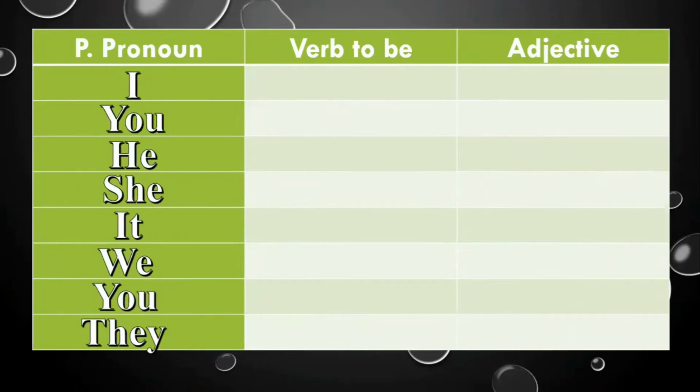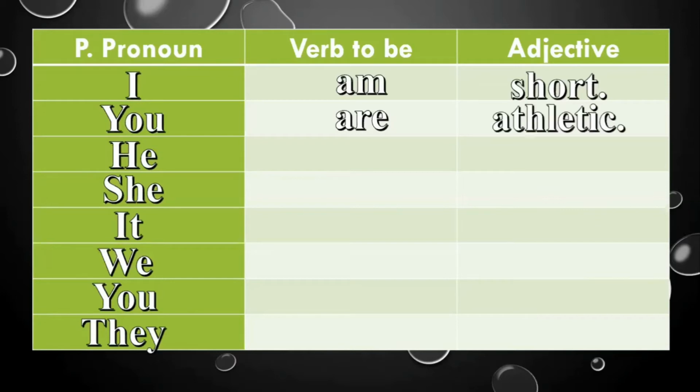For example, you have to make sentences. For example, I am short. Use the adjective. For example, I am short. You are athletic. Now, he is young.